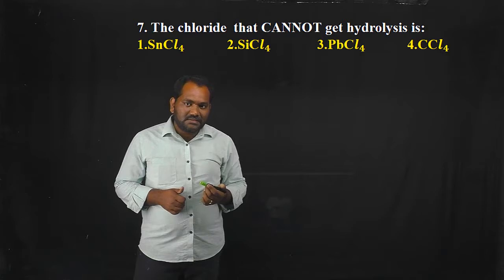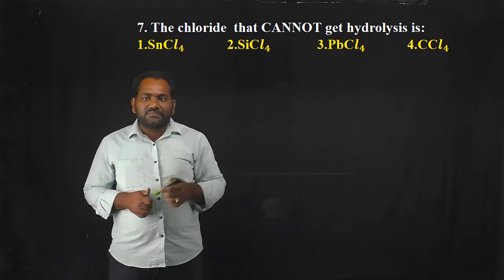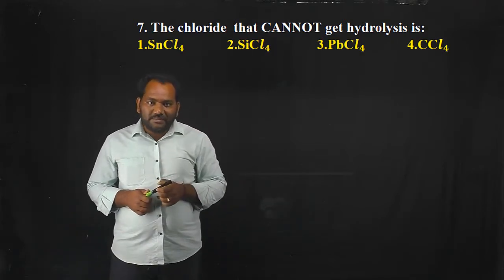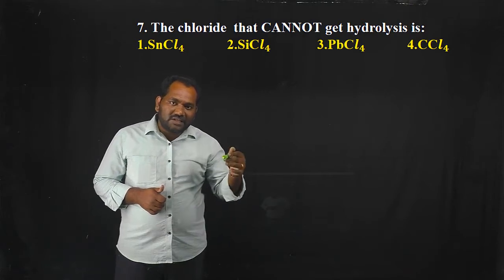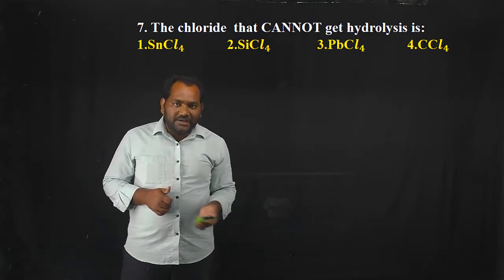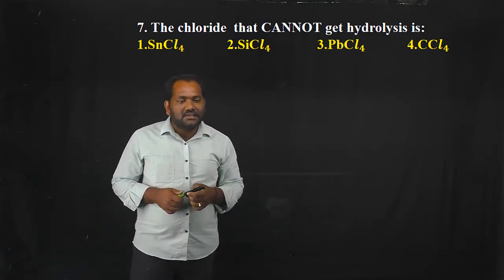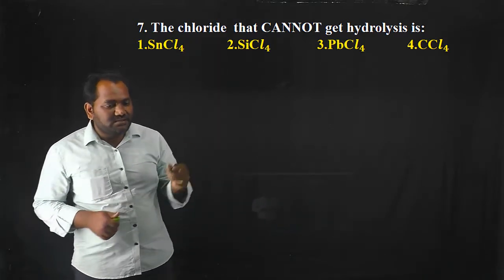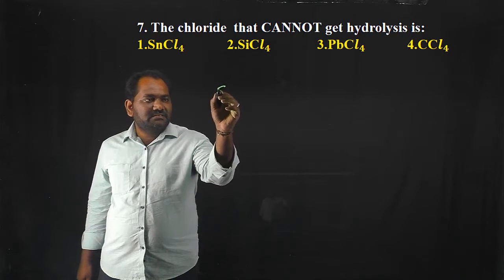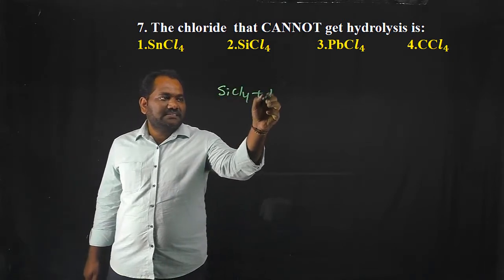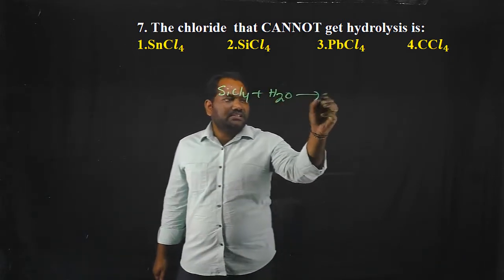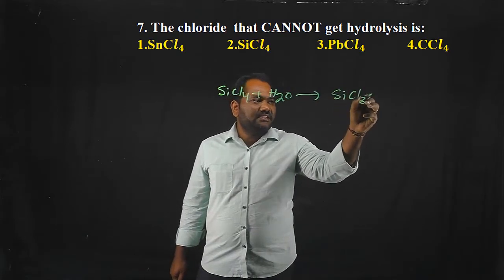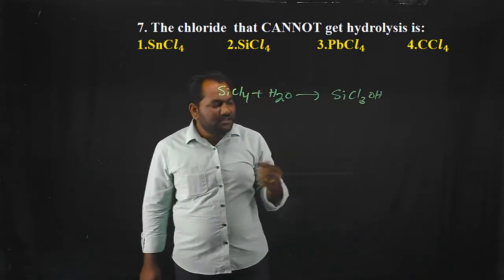What happens due to the presence of that empty orbital, how do the empty orbitals help in hydrolysis of these halides? If you observe the mechanism of that hydrolysis reaction, the general hydrolysis reaction is SiCl4 plus H2O gives SiCl3OH.